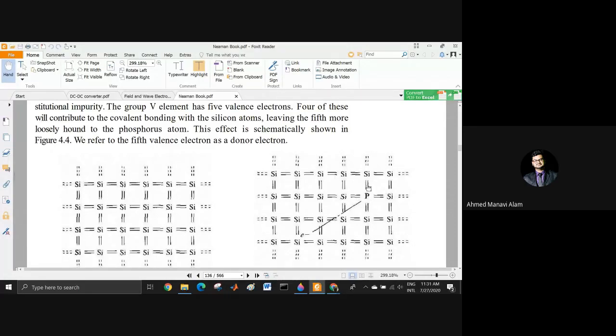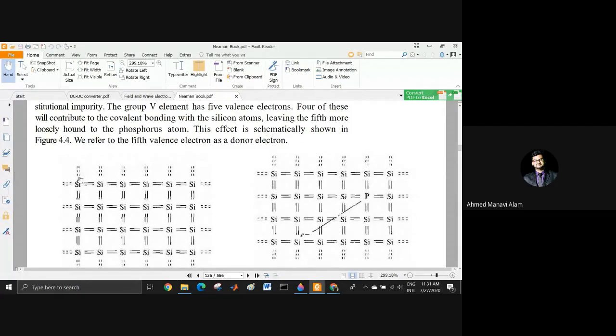It creates 4 covalent bonds with the silicon, but the 5th electron is loosely bound to the phosphorus atom. That means it is roaming around. The 4 pairs have their selective chairs, but the 1 friend who has not been paired will be with all of the pairs. That is the effect; he is loosely bound to the phosphorus atom.